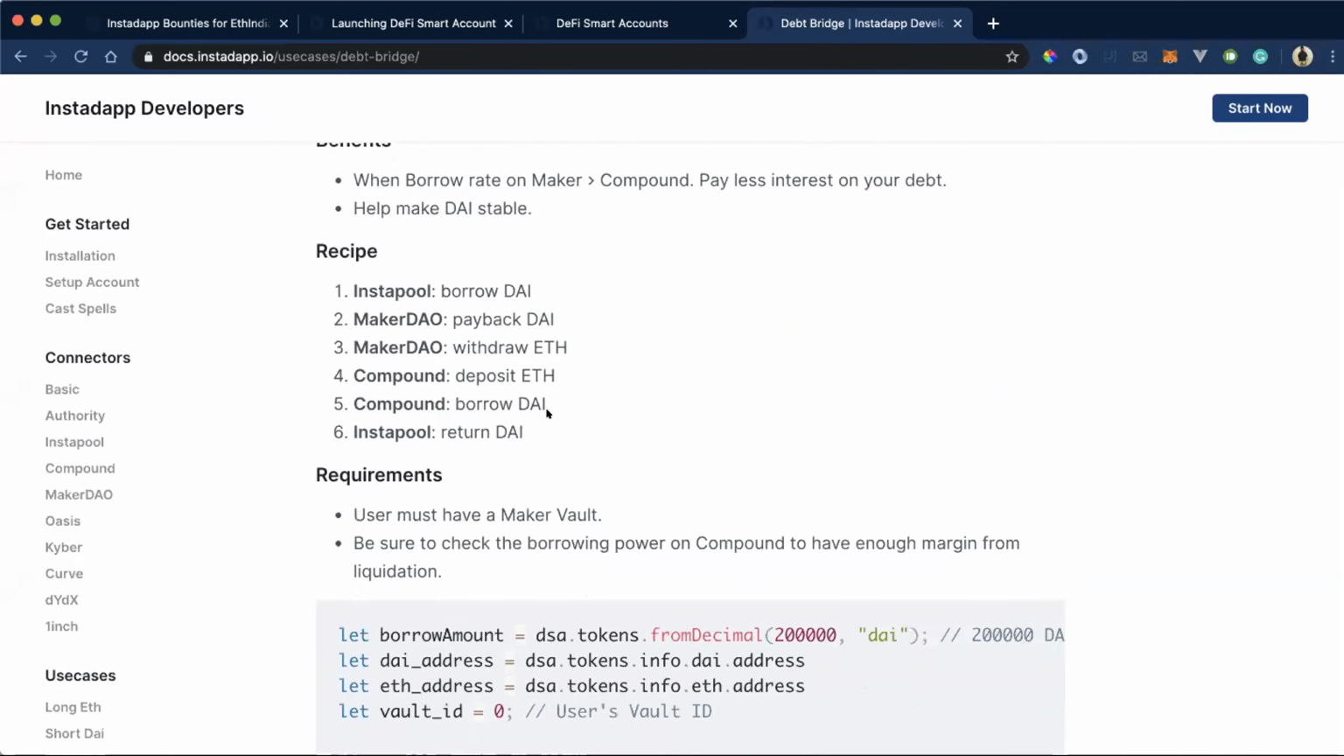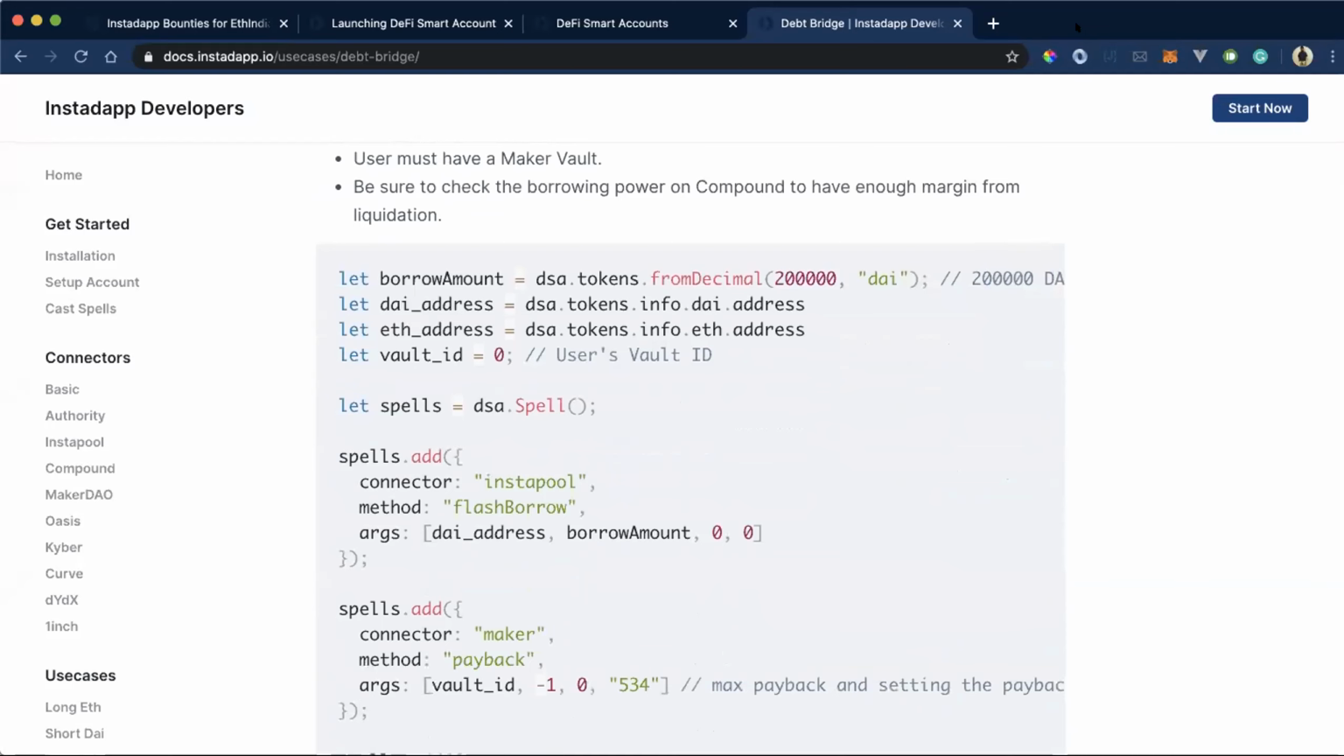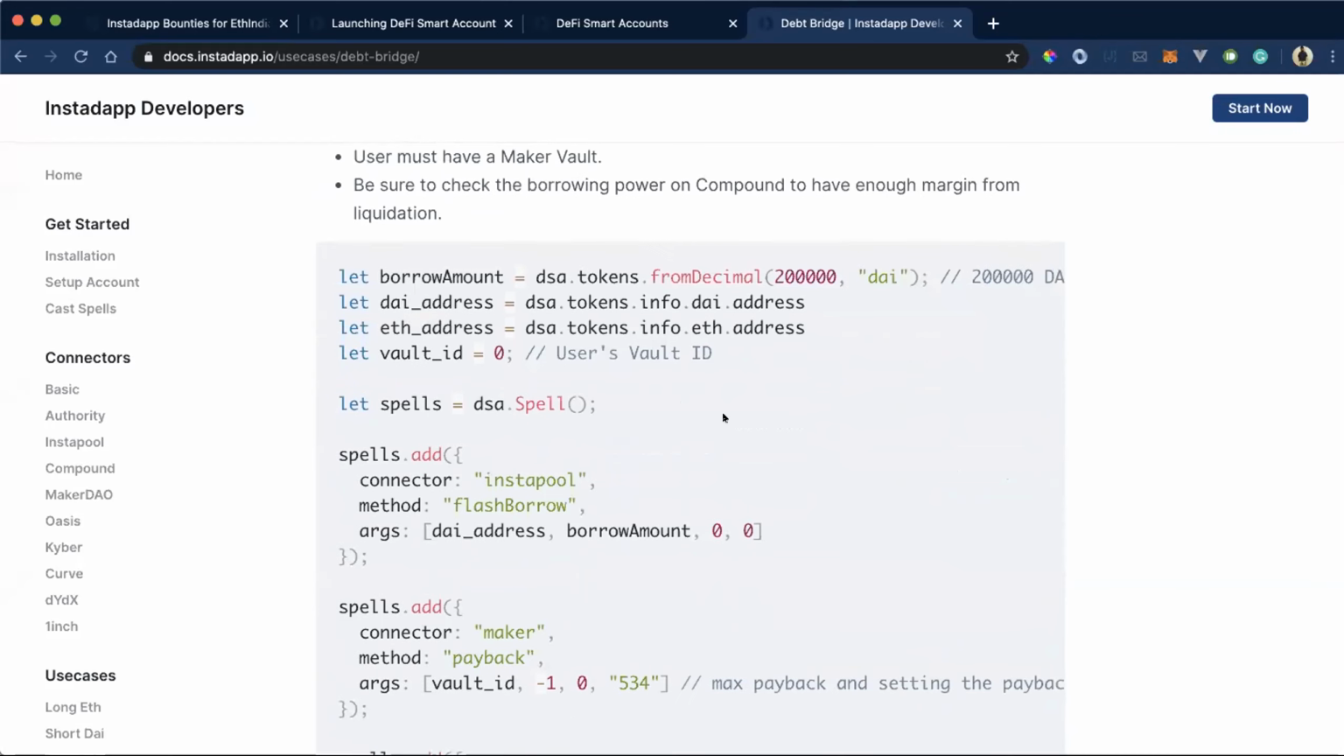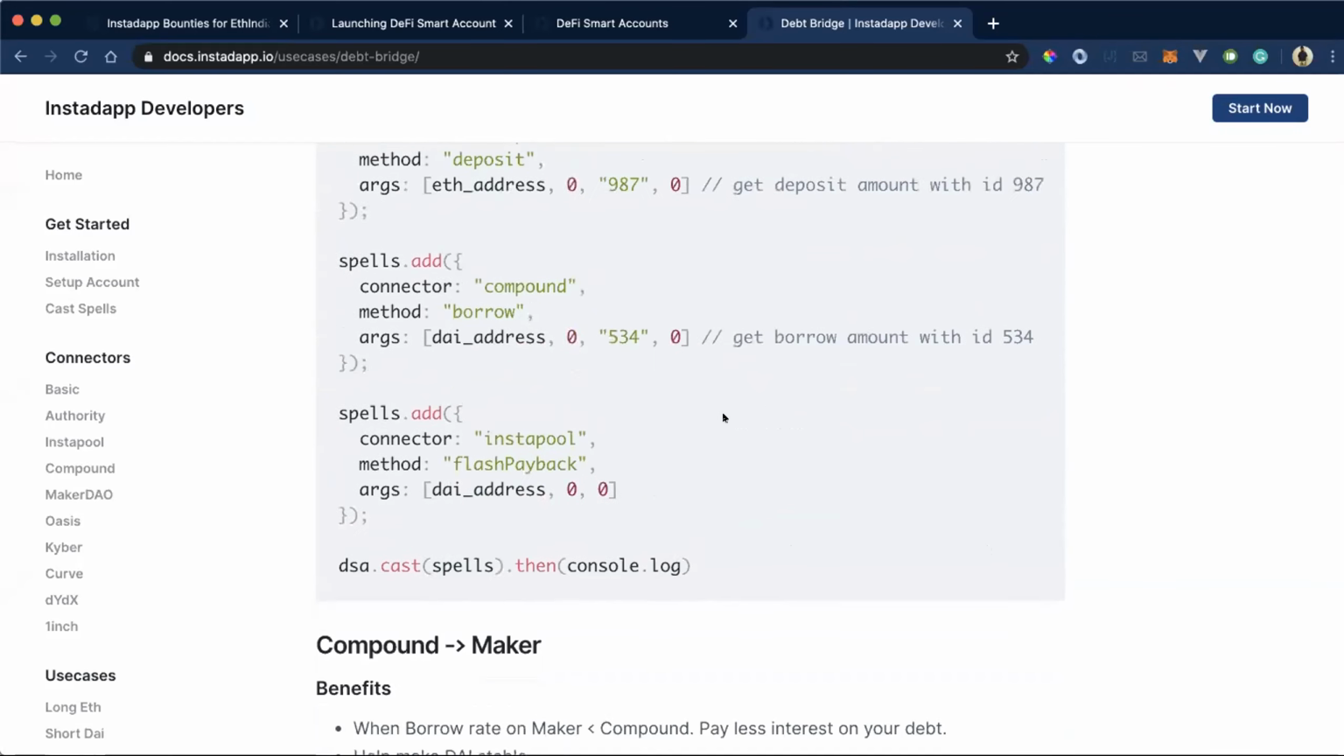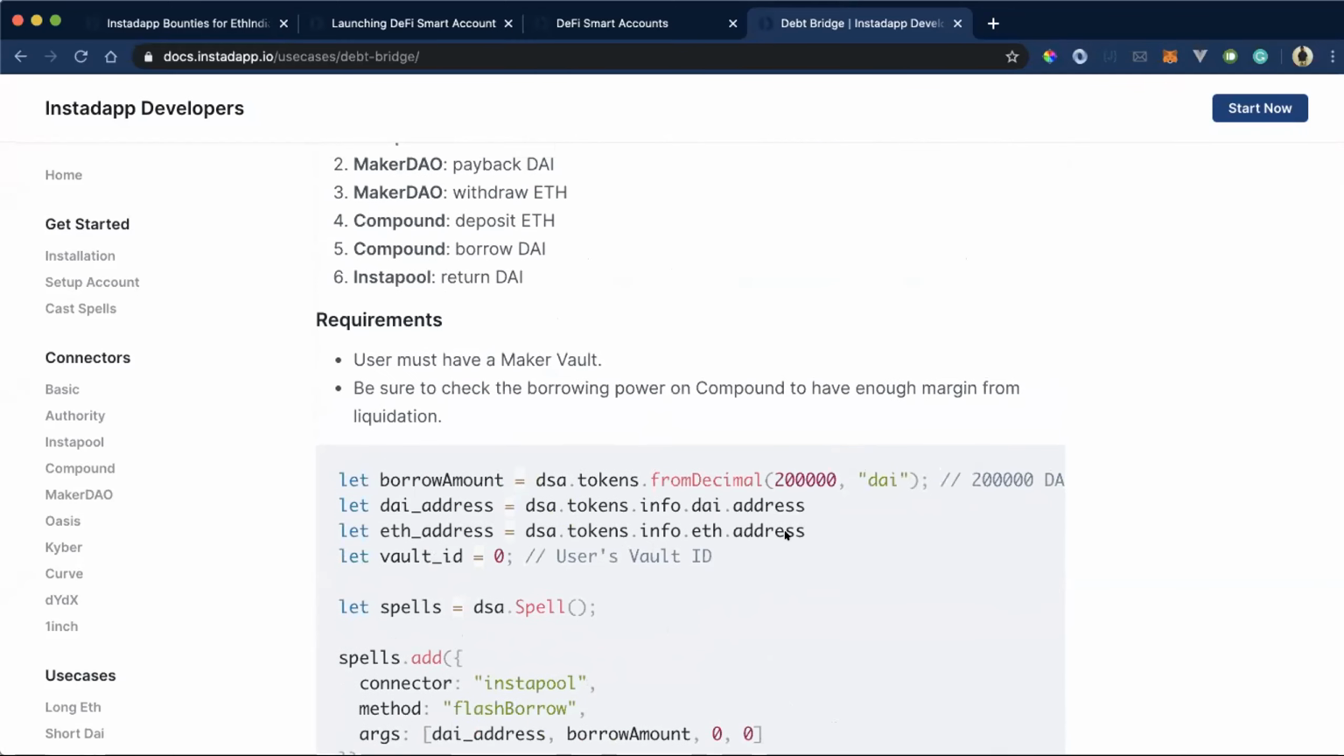I'll show you how simple the code is. To make the debt bridge, you can just use this code and build the debt bridge. With this, in just 5 minutes you can get your DApp up and running.